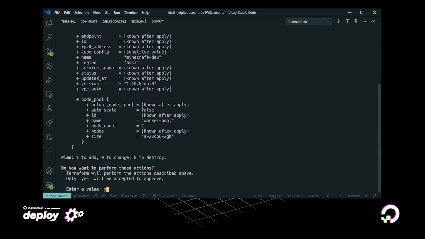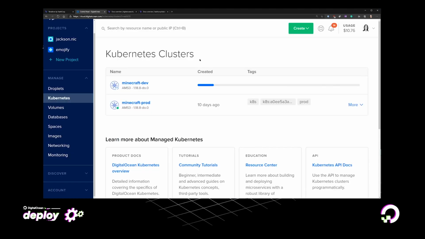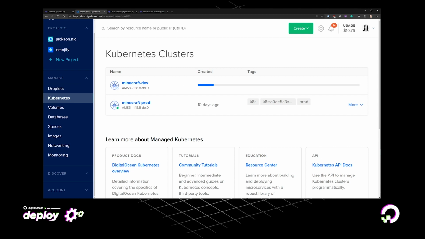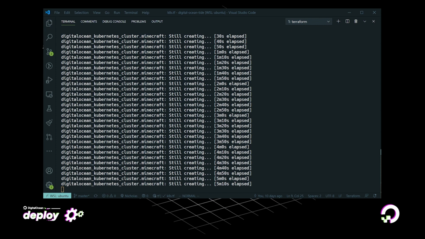So terraform apply, it's going to give us that plan again, and it's going to ask for confirmation. I hit yes. And now what's happening is that cluster is getting created inside of DigitalOcean. So you can see that inside the UI it's showing, but also Terraform is going to give me that feedback. And the Terraform CLI is going to kind of keep updating until that cluster is ready and it's available. And that'll take, well, it takes how long it takes, a couple of minutes.